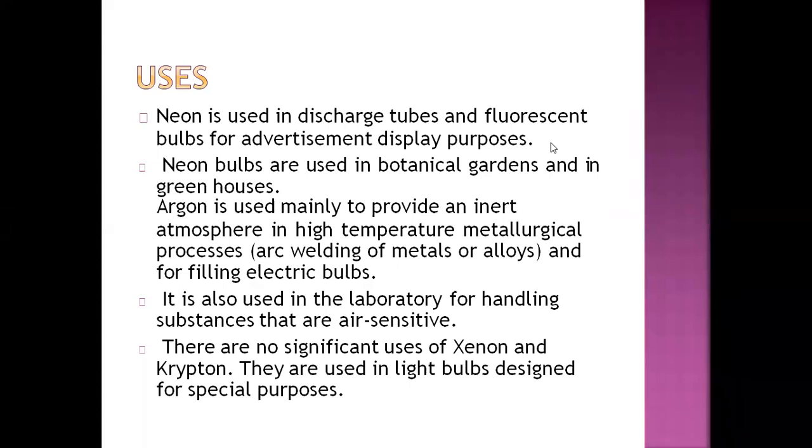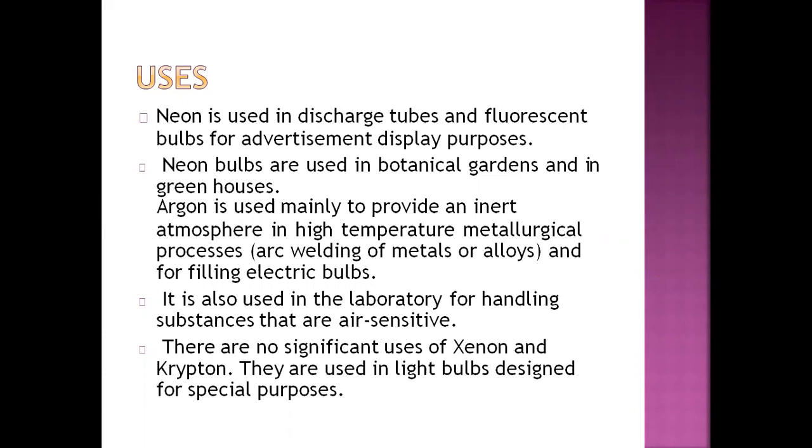There are no significant uses of xenon and krypton. They are used in light bulbs designed for special purposes. So there are no specific uses. These two gases are used in small size bulbs, which are used to do small experiments in laboratories.